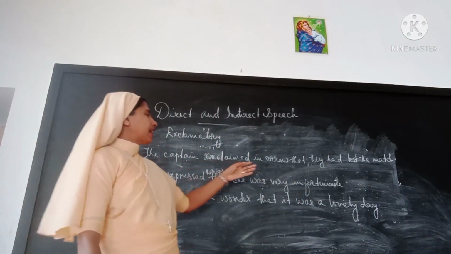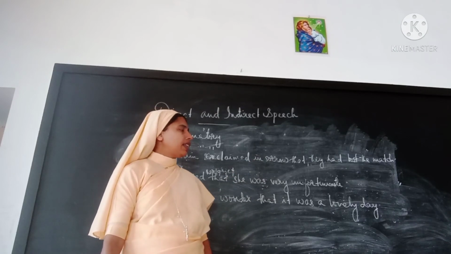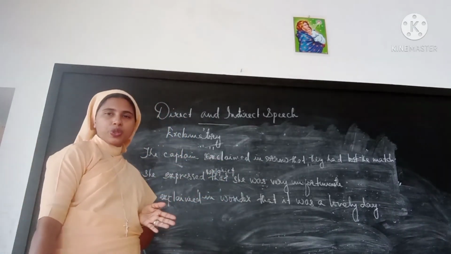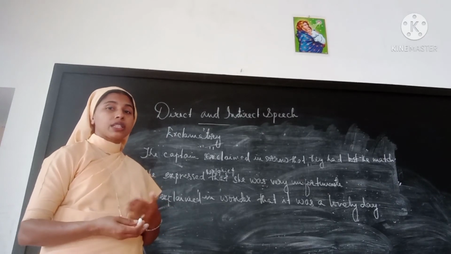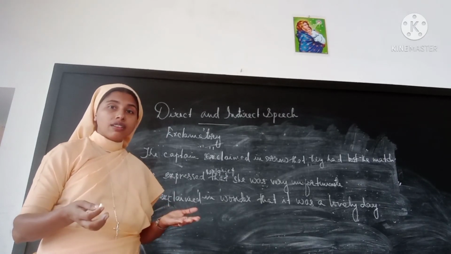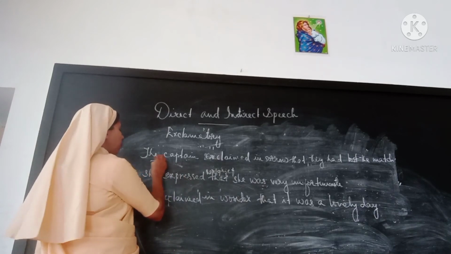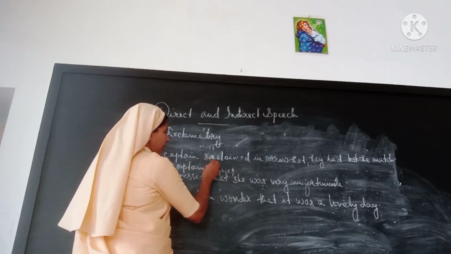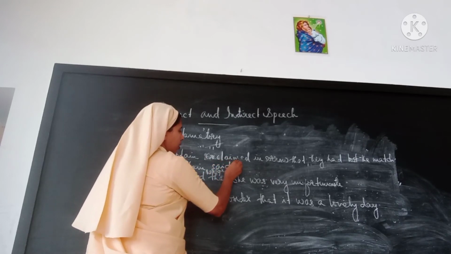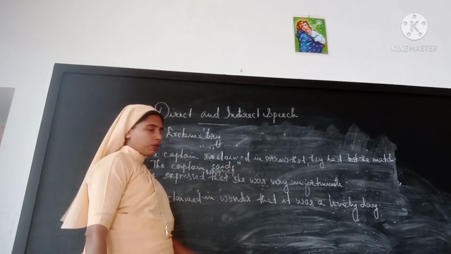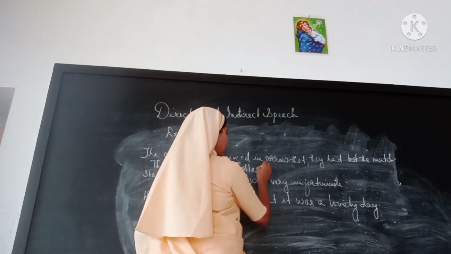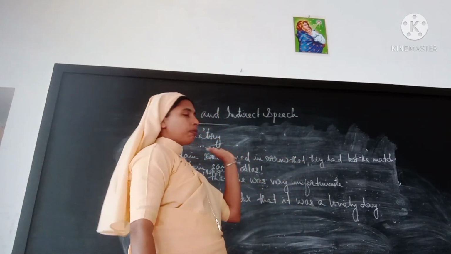The captain exclaimed in sorrow that they had lost the match. Exclaimed in sorrow. So, what word can you use to express the sorrow? Alas. So, the captain said, comma, inverted commas, alas. Then they had lost the match.